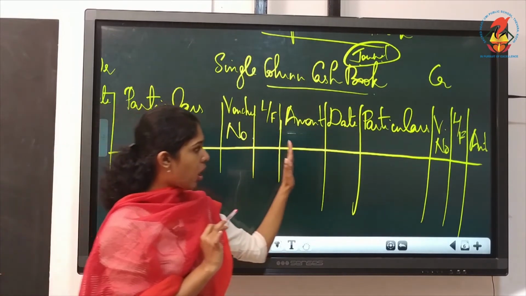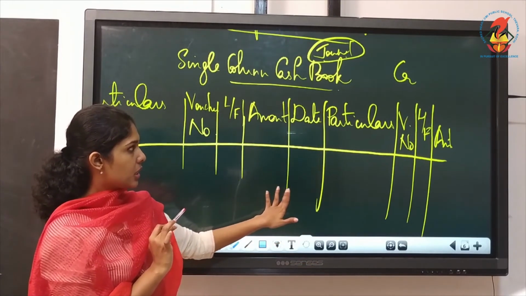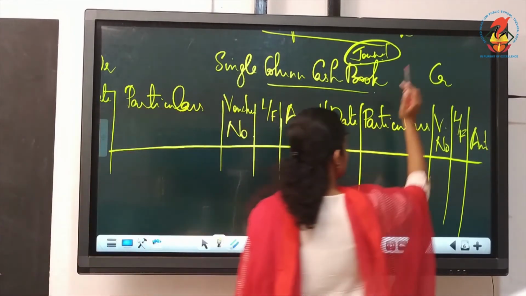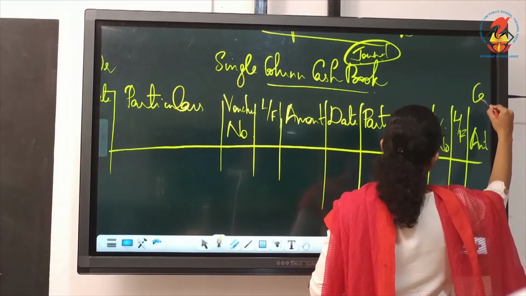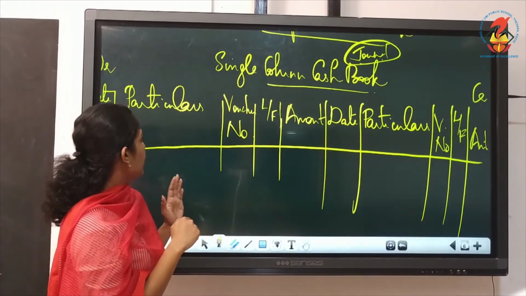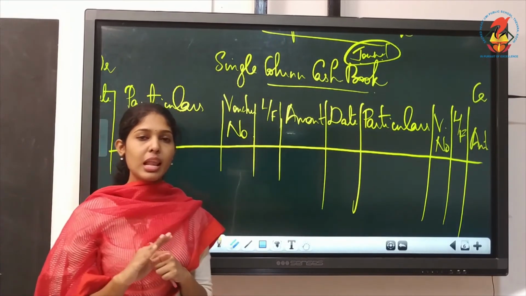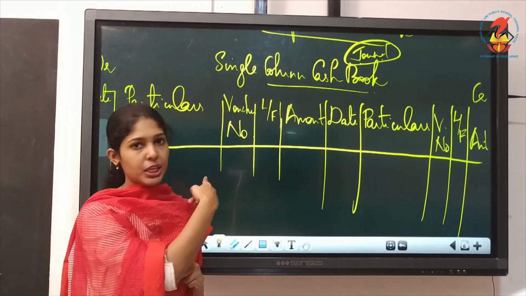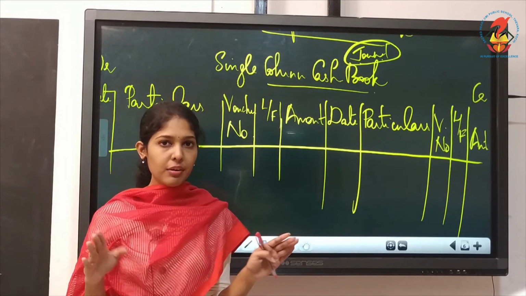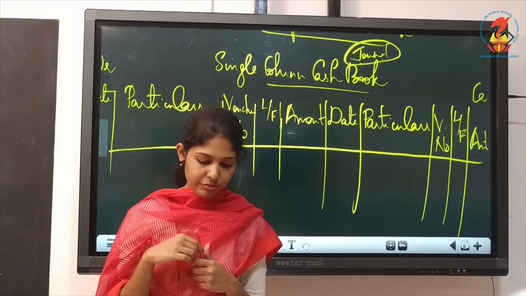Then the same columns you have to draw on the credit side. That is date, particulars, voucher number, LF and amount. Voucher number, if you want, you can exclude, but since it is the first question, you write it. Okay, so this is the format. Next, what we have to do, just like you prepare the ledger, you can do this cash book. Read the first transaction. We are not going to write any journal entry. Direct posting will be doing. So you must be thorough with the entries first of all.